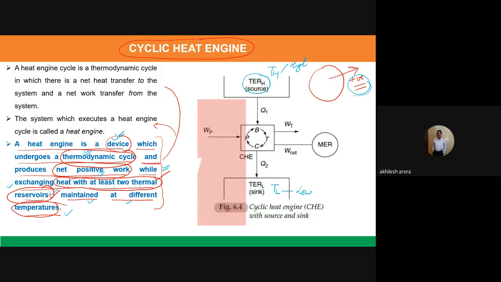Okay, and what is happening? This is a reservoir, and from this reservoir, what we are doing? We are taking a certain amount of heat. Let us call this heat QH. We are withdrawing heat from here. We are taking out heat.